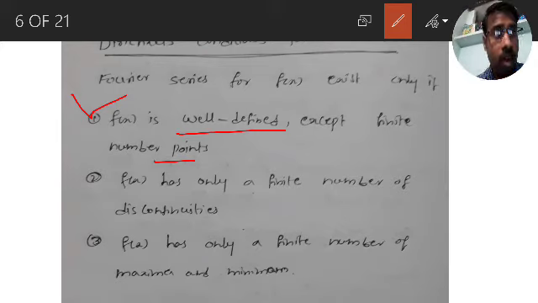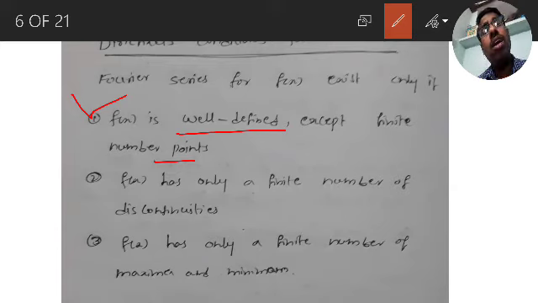There is some flexibility: if it is not well defined at some points, okay, chalta. But it should be well defined at most points of the interval.